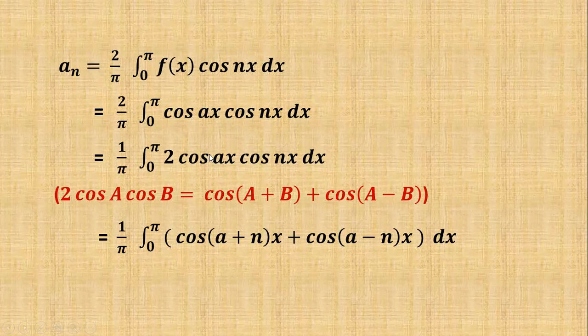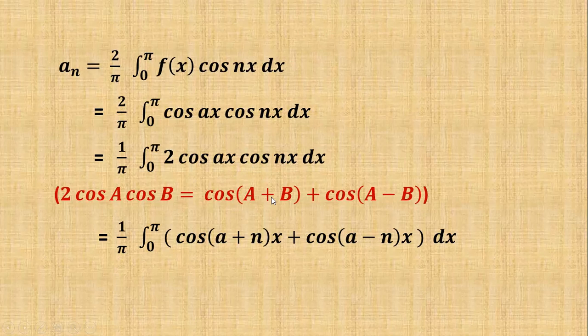This is in the form 2 cos A cos B. Therefore, 2 cos A cos B is equal to cos of A plus B plus cos of A minus B. Here capital A is equal to ax and B is equal to nx.